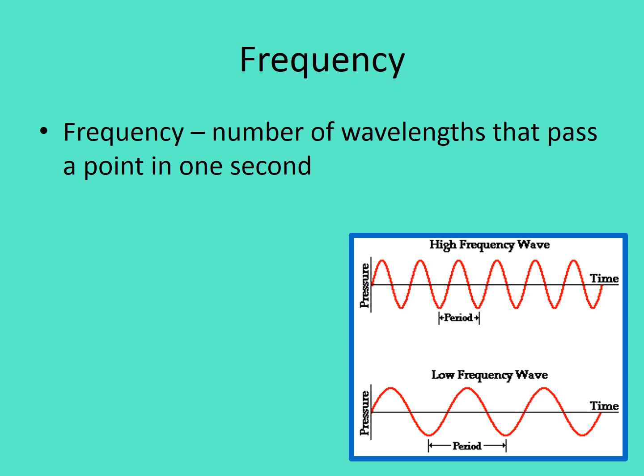How often we have those waves is called frequency. A way to look at this is the frequency with which you go to, say, a grocery store. So how often are you visiting a grocery store? That's the number of wavelengths that pass in a certain period of time, like your number of visits to a grocery store in a certain period of time. If you go to the grocery store every 2 or 3 days, maybe that's a high frequency wave.